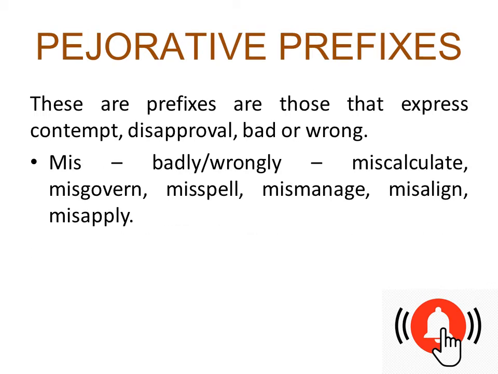Talking further about pejorative prefixes, these are prefixes that express contempt, disapproval, bad or wrong. So these are the kind of prefixes that tell us something is bad, to express your contempt or your disapproval, or if you want to say something is bad or wrong, like mis. Mis means badly or wrongly: miscalculate, misgovern, misspell, mismanage, misalign, misapply.